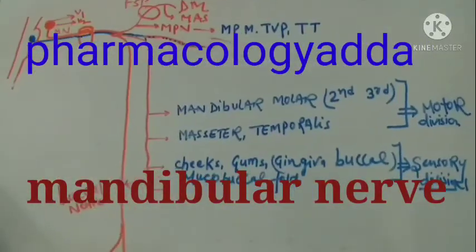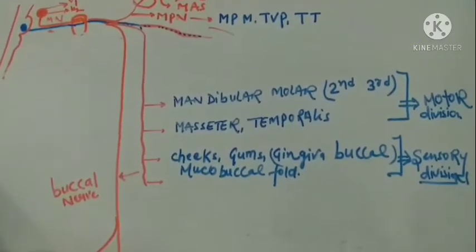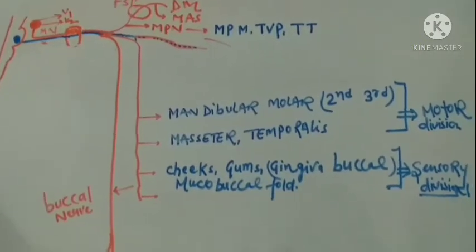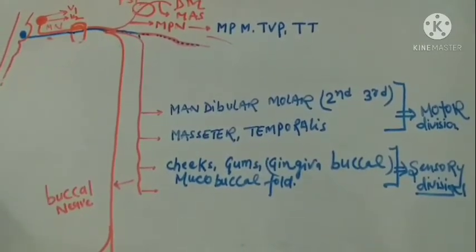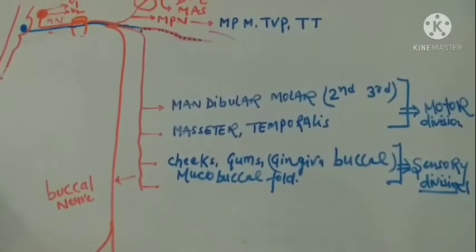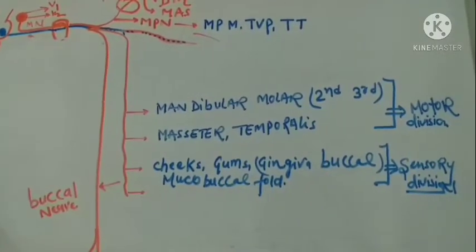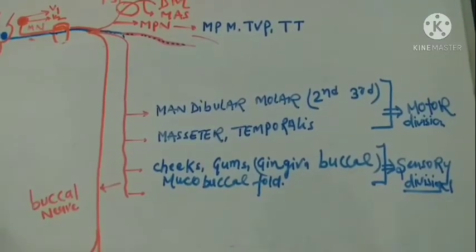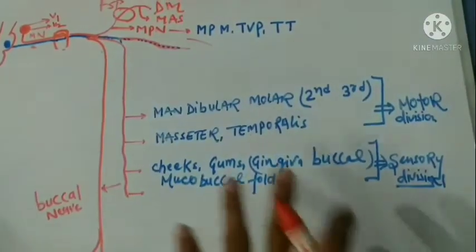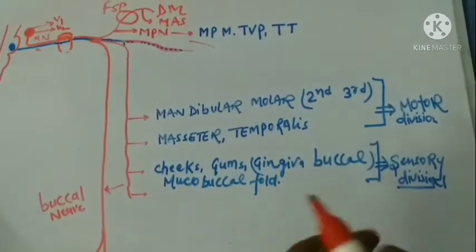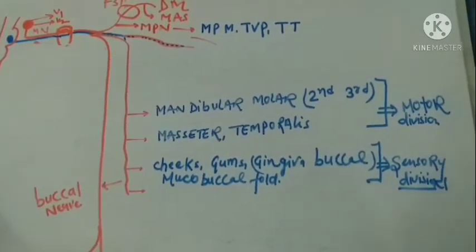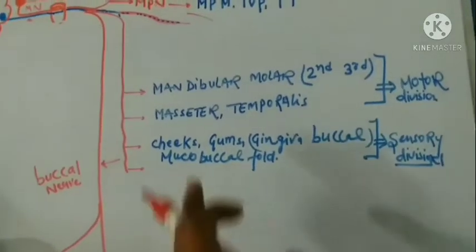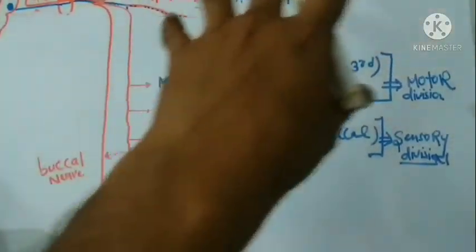Now we have already discussed the trigeminal nerve, which gives three branches: the ophthalmic division, the maxillary nerve division, and the mandibular nerve division. Today we are going to discuss the mandibular nerve division. One video has already been uploaded about the mandibular nerve division, that is, the buccal nerve branch and the meningeal nerve branch. These were discussed, including how the buccal nerve courses downward and supplies different areas, and this is the summary of what is supplied by the mandibular nerve division.